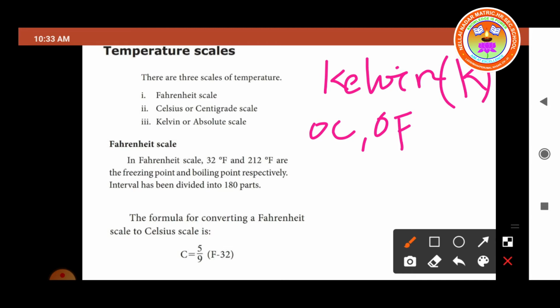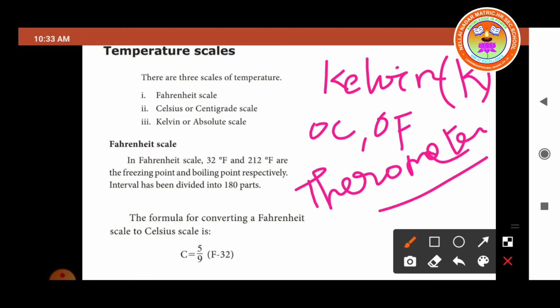Temperature can be measured with the help of a thermometer. Which device is used to measure temperature? Thermometer. This was already studied in the lower classes. Now temperature can be measured with three kinds of scales. One is the Fahrenheit scale, second is the centigrade scale, and third is the Kelvin scale or absolute scale.